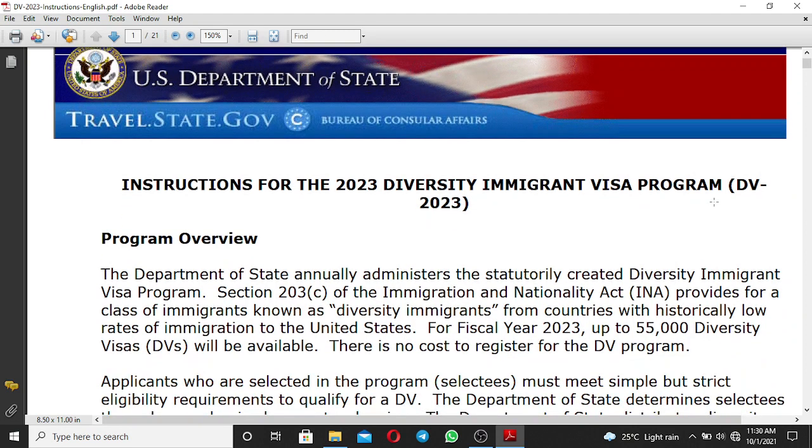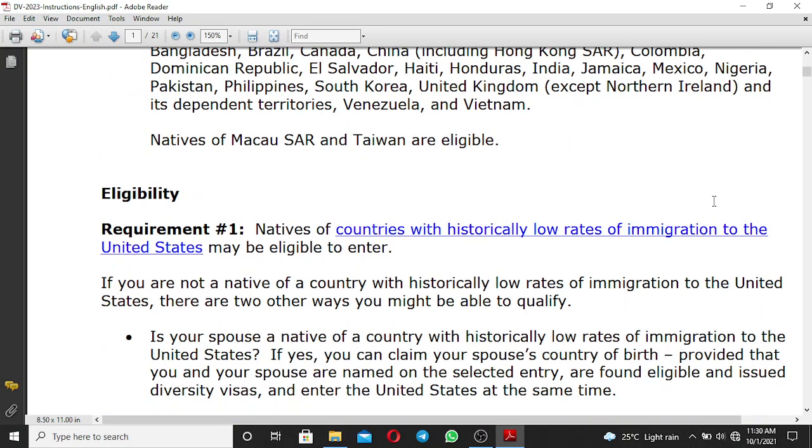Welcome again, guys, as we continue reviewing the instruction for the DV 2023. Let's go and check the eligibility requirements for you to participate in DV program 2023.